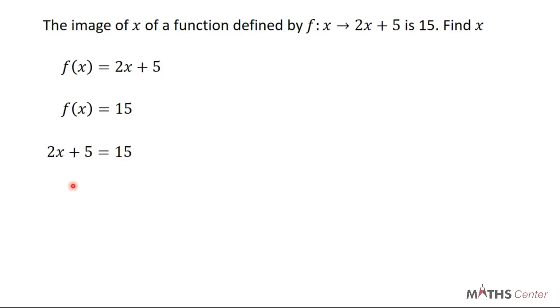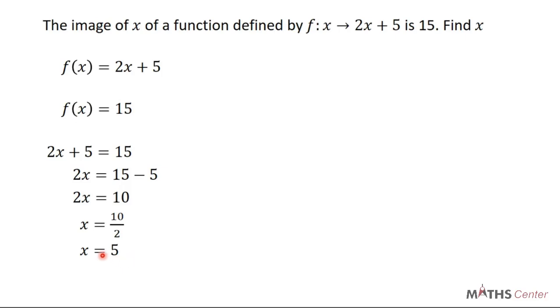From here we can make x the subject, so we bring 5 here. That's going to give us 2x equals 15 minus 5. If you watch the video on solving linear equations, you understand how this is being done here. So this is going to give us 2x equals 10. We divide both sides by 2 and we are getting x equals 5. So what that means is that 5 is the element that is producing the image 15.